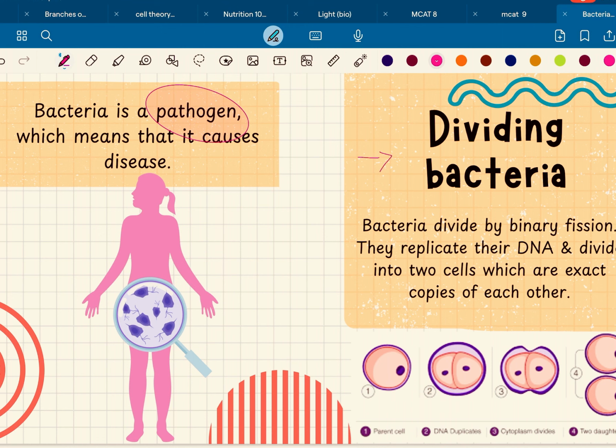Dividing bacteria. Bacteria divide or reproduce by a process called binary fission. They replicate their DNA and divide it into two daughter cells. And these two daughter cells are the exact copy of their parent cell.